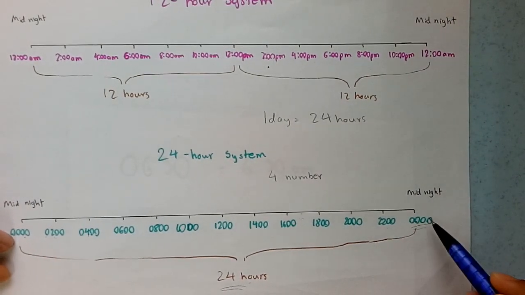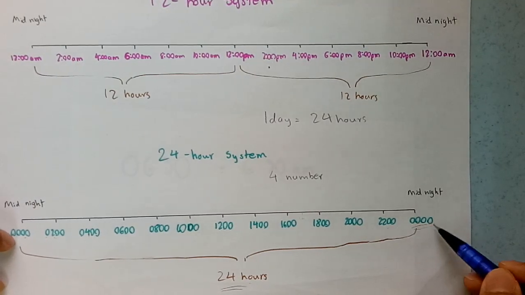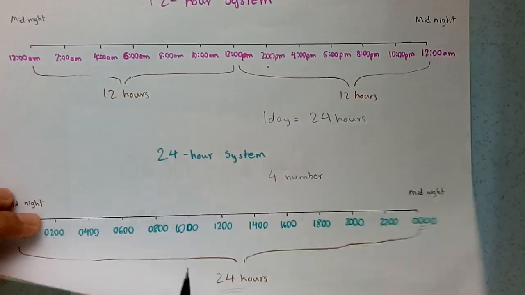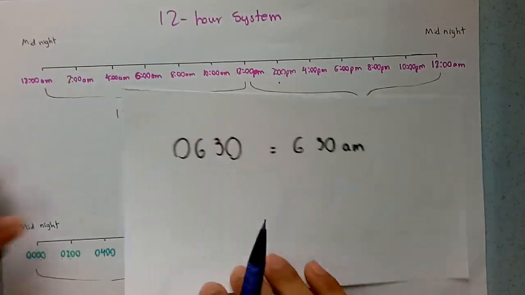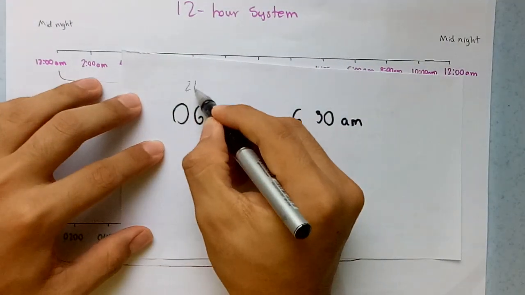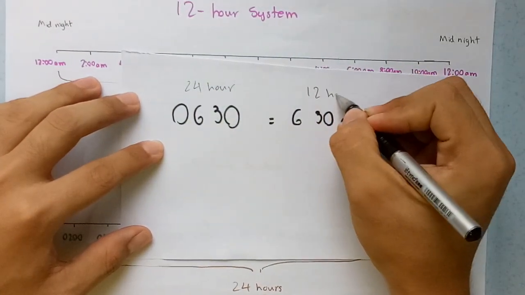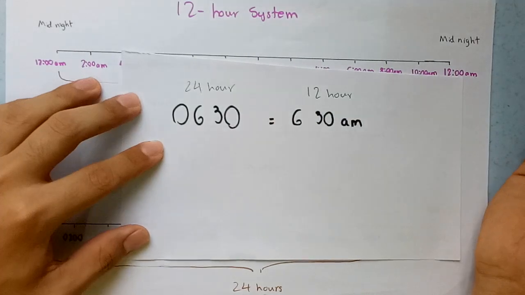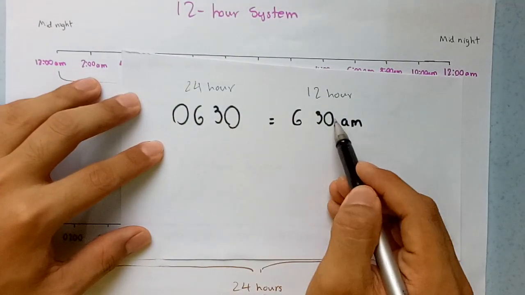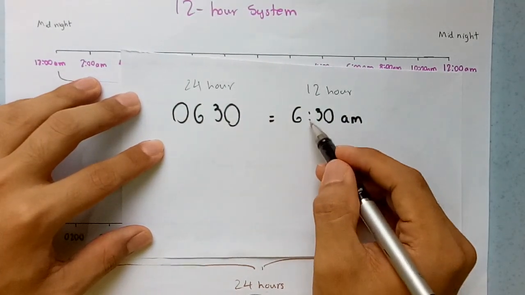Okay, when you count it, when it is midnight they change it into 0 0 0 0. It starts once again. Alright, so you might be asking about the 24-hour system and the 12-hour system. It is the same. See, they have 3 numbers, only 3 numbers. Sometimes they might put these 2 dots.